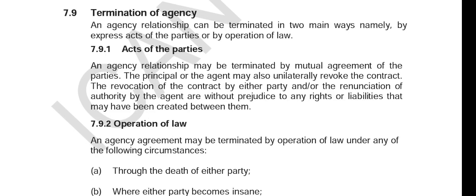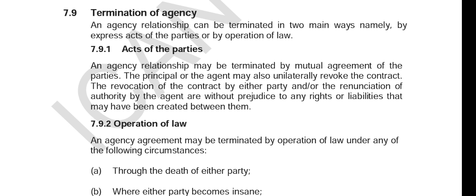Now let's look at how an agency can be terminated. An agency can be terminated in two main ways, either by express act of the parties or by operation of law. If we're talking about the act of the parties, let's say both of them agree to dissolve the relationship, or one of them revokes the contract.